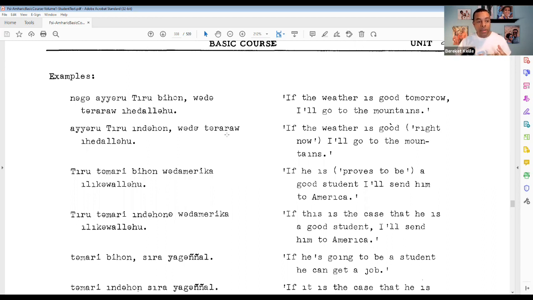Naga ayaru turu bihon wada tarara ehedalo. The weather's good tomorrow, I'll go to the mountains. Ayaru turu indahon wada tarara ehedalo. If the weather's good right now, I'll go to the mountains.